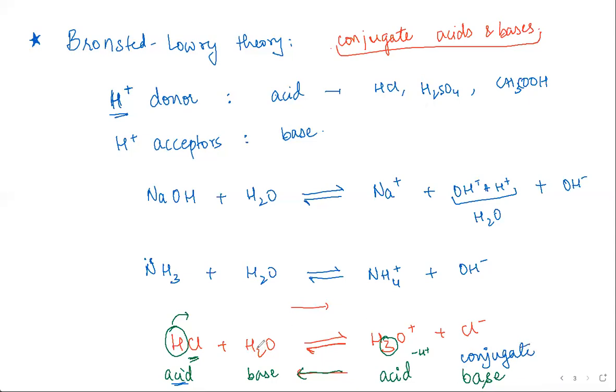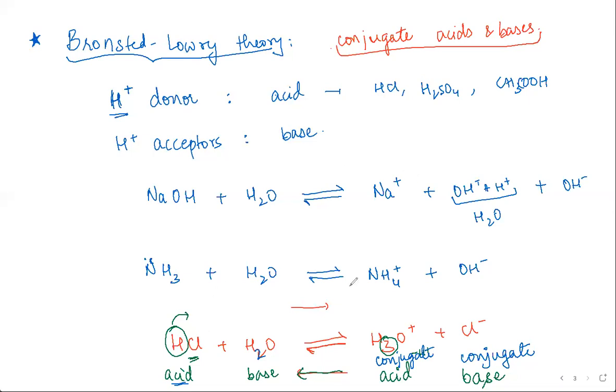And similarly, H2O is acting as the base in the forward reaction. So this is the one acting like an acid. So H3O plus is called the conjugate acid of H2O. Okay. So this is what Bronsted, Lowry, these scientists had come up with. They're saying for every acid and a base, there exists its conjugate acids and bases. Every base has a conjugate acid, and every acid has a conjugate base.